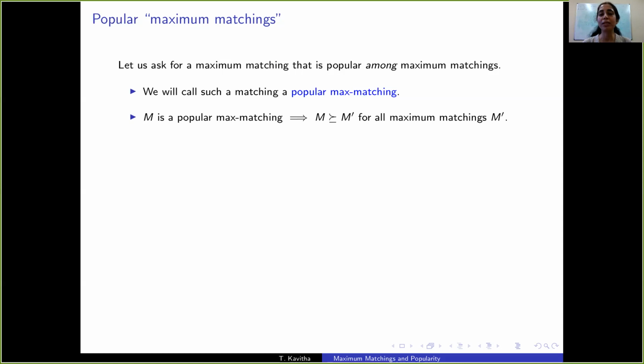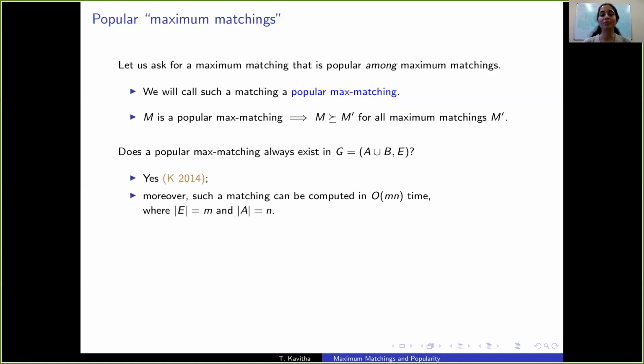So M could lose an election against a non-maximum matching, but we already declared that non-maximum matchings are not interesting to us. So those elections are irrelevant for us. So does a popular max matching always exist in a marriage instance? We considered this question a few years ago and showed that yes, popular max matchings always exist in any marriage instance, and one such matching can be computed in polynomial time.